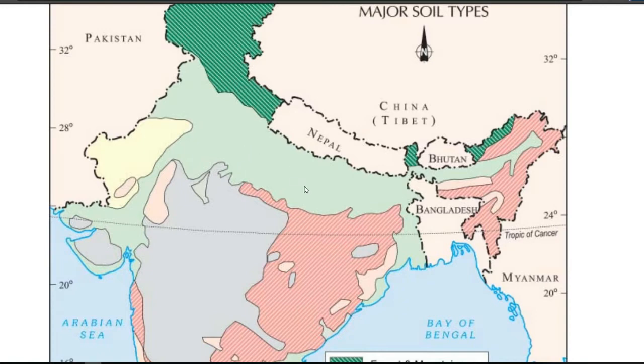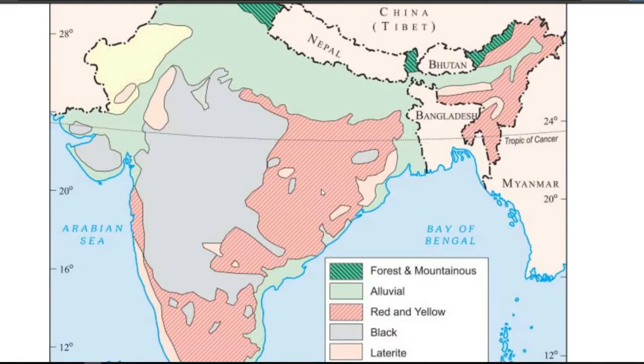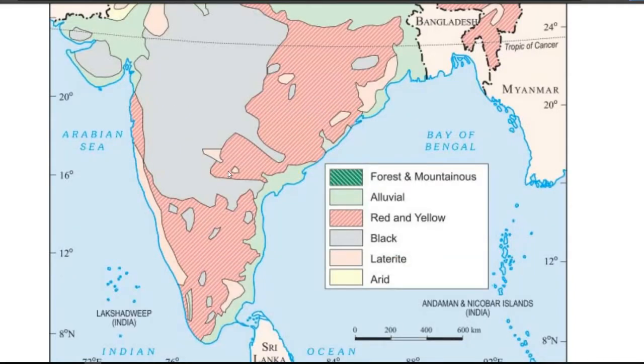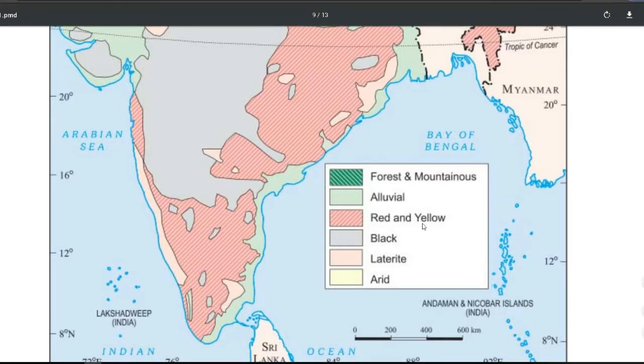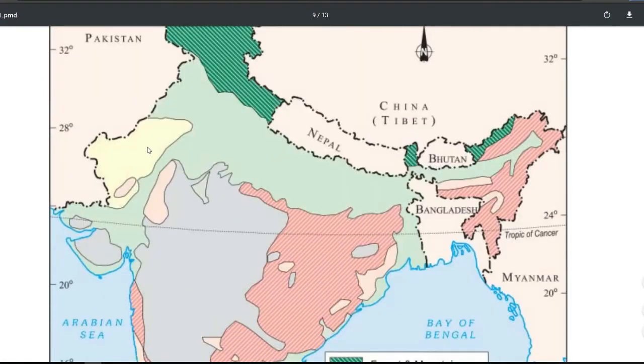We have Bihar, we have Punjab, Uttar Pradesh. In these areas, we found this kind of soil, red and yellow soil. We found it in areas like Chhattisgarh, Jharkhand. Next we have the black soil, which we found in Maharashtra, Gujarat. So these are the important ones. Madhya Pradesh also, and laterite soil we especially found in places like Odisha, Tamil Nadu. So all these states we have to remember for laterite soil. Already we have the arid soil, which we found in the areas of Rajasthan.